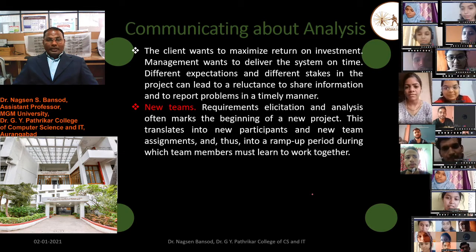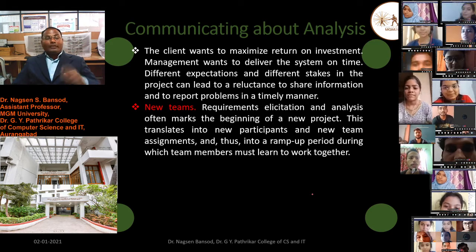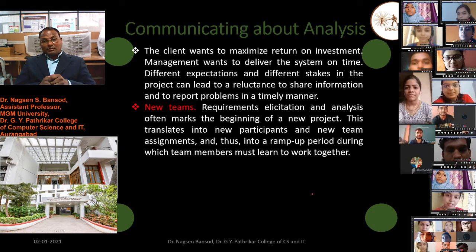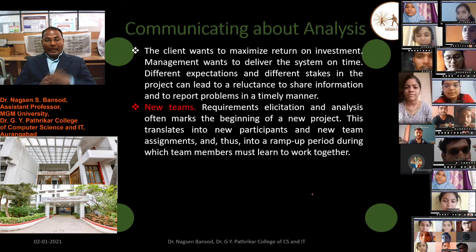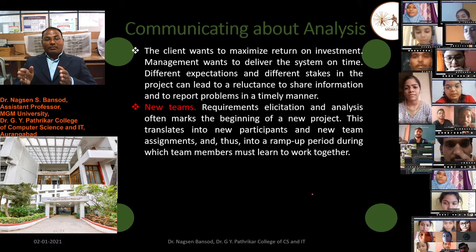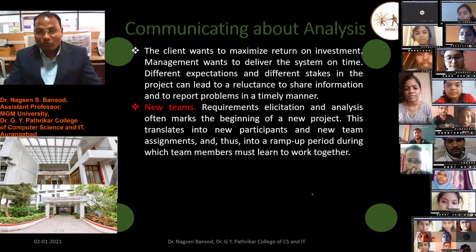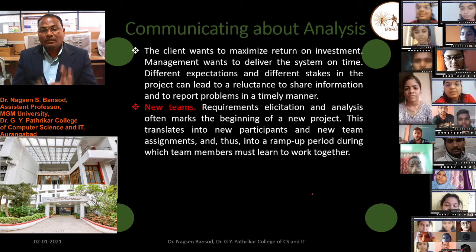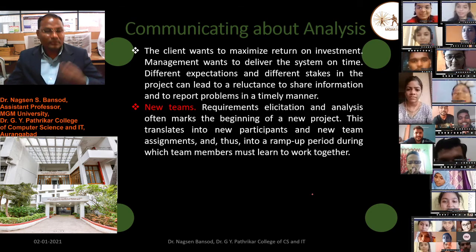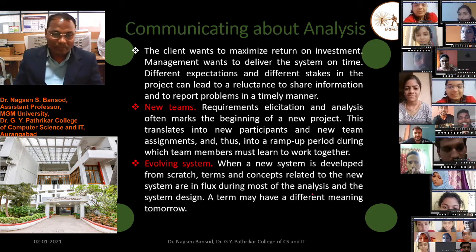New team. New team requirement elicitation and analysis often mark the beginning of a new project. This translates into new participants and new team assignments, and thus into a ramp-up period during which team members must learn to work together. Suppose we have selected a new team for an old project, then they need some time, a ramp-up period, to upgrade their knowledge about the current system, and then they will cope.